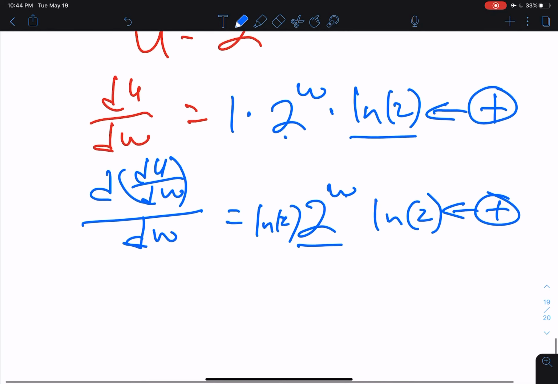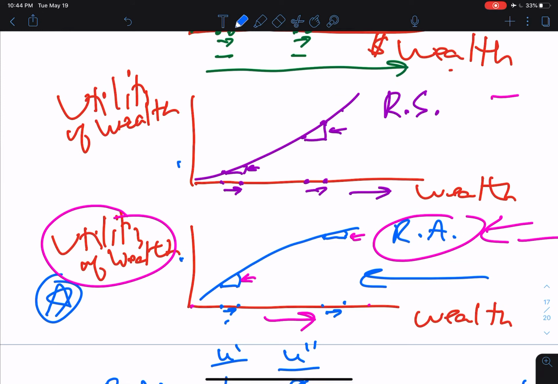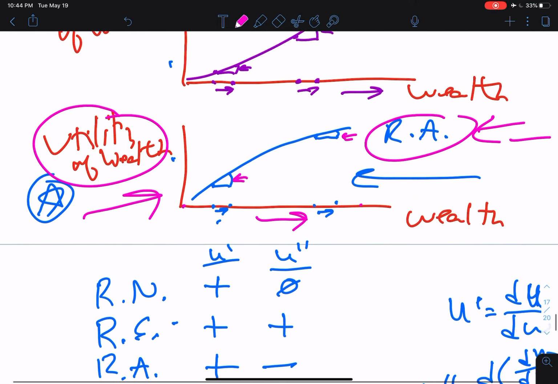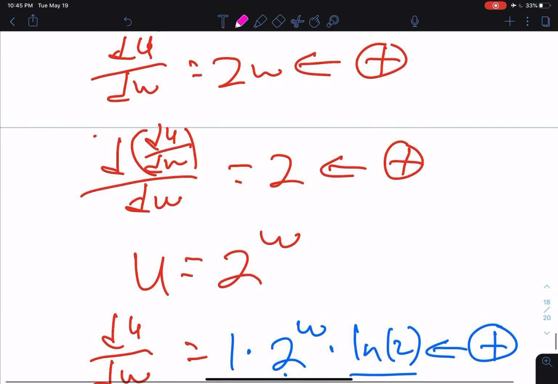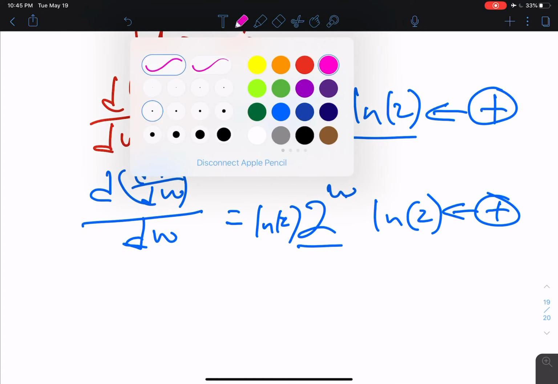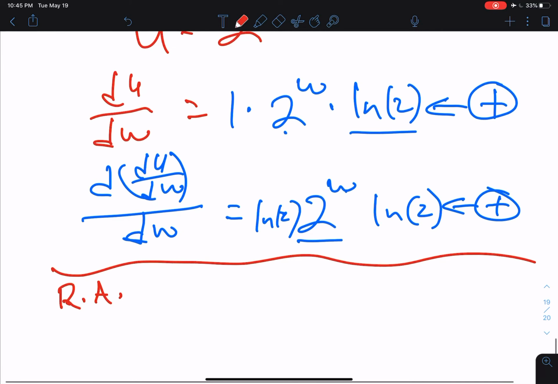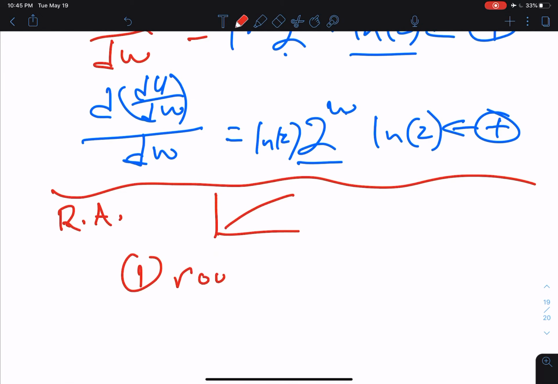Okay, that's good. Now let's look at our third type of investor, and that is risk-averse investors. That's this case here that we saw. And let's work through the mathematical specifications for the utility of wealth function for these folks. So for risk-averse investors, we need a positive first derivative and a negative second derivative. So what type of functions would give us this? Well, the first type that comes to mind are root functions.